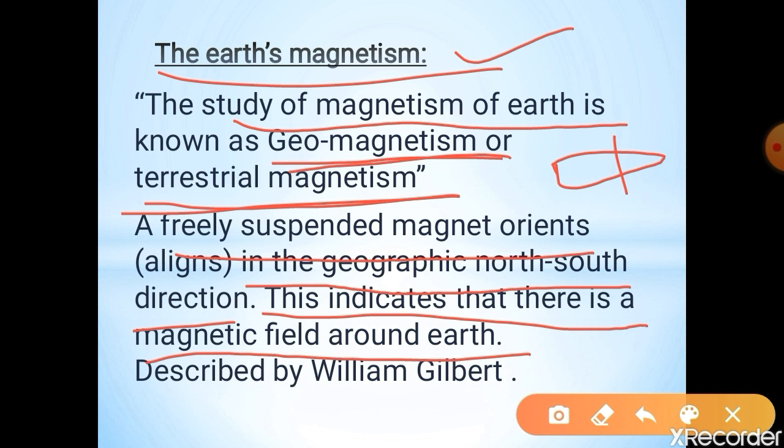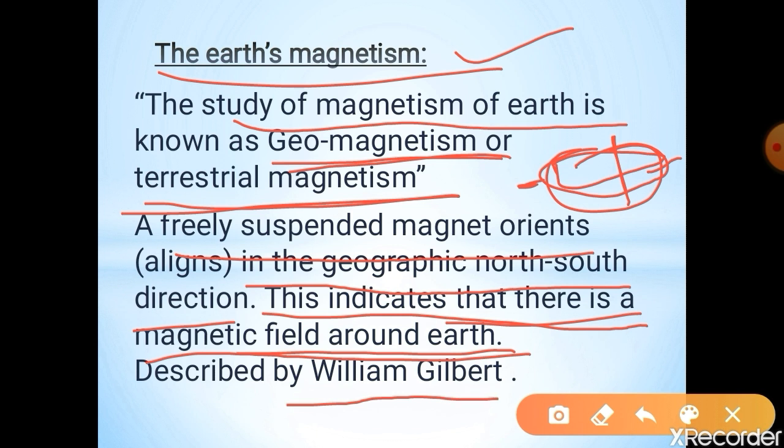So that magnet points in the north and south direction, and that indicates there is a presence of a magnetic field around the earth. That was described by William Gilbert. So there is a presence of a magnetic field in the earth that was demonstrated by William Gilbert.